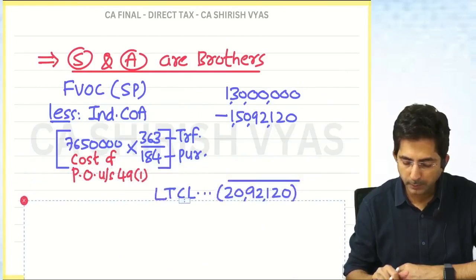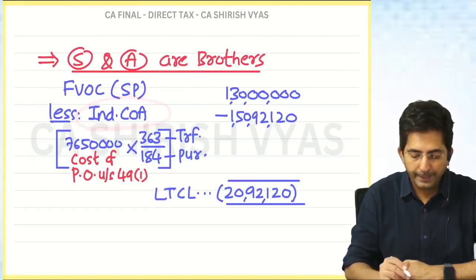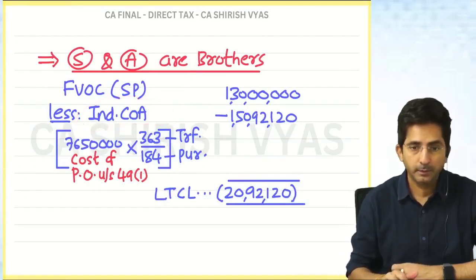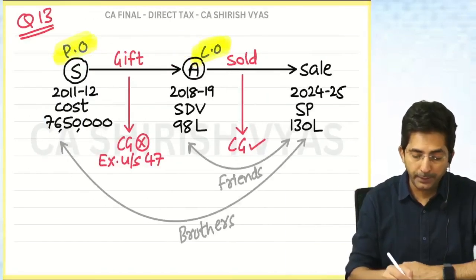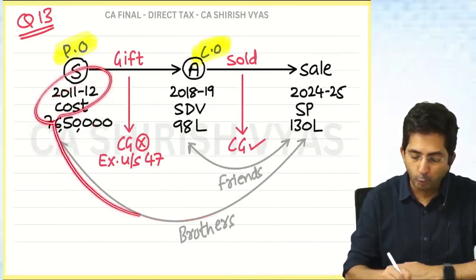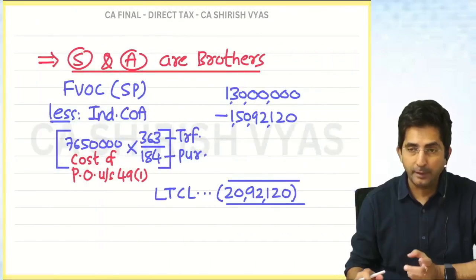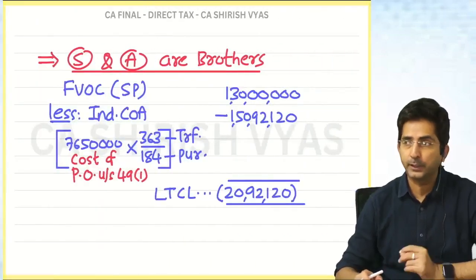See, the answer should be like this. Indexed cost. Why indexed? Because it is long term. And you counted the period based on Bada Chand. From 11-12 to 24-25, the period is long. And that also I have done the indexation because the transfer is before budget.